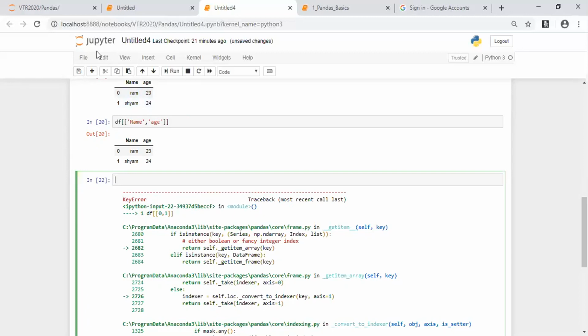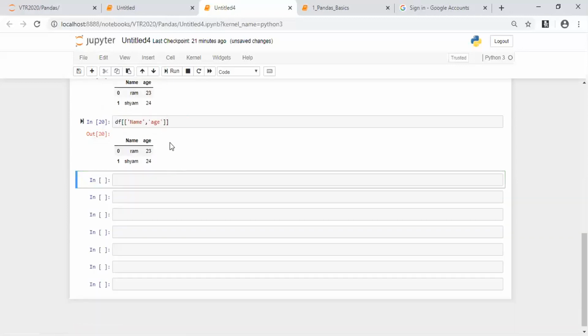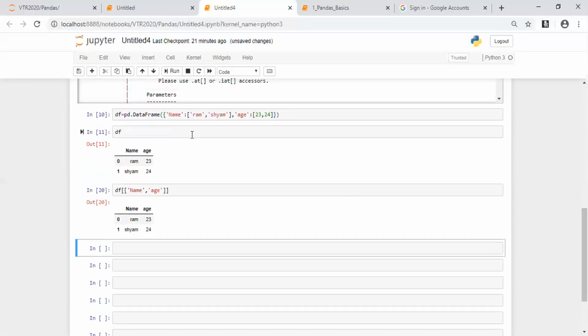Fine. So as of now, we are clear that we were able to create a data frame. This has to be very clear till now. Everyone is clear on creating a data frame now? Correct? Yes, sir. We created a data frame with name and age.